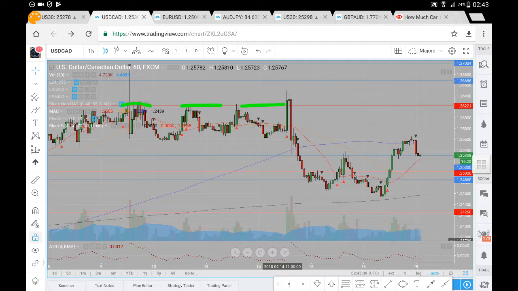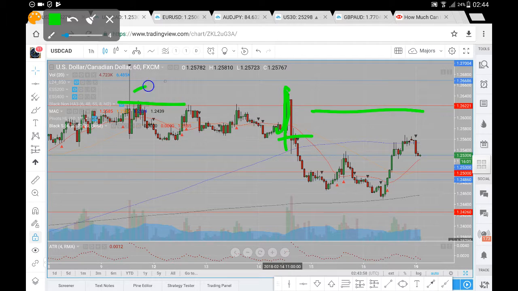In the context of things, we've had this consolidation beneath the 126.22. Had a brief move upwards and we saw sell side momentum come back into the market, thus holding this level as we did with this large wick to the upside.